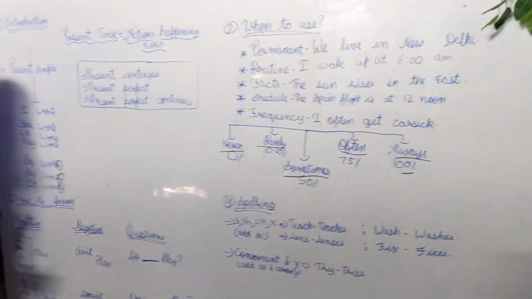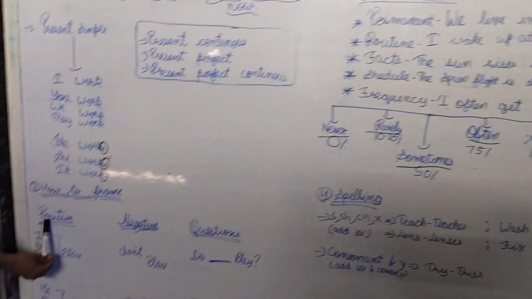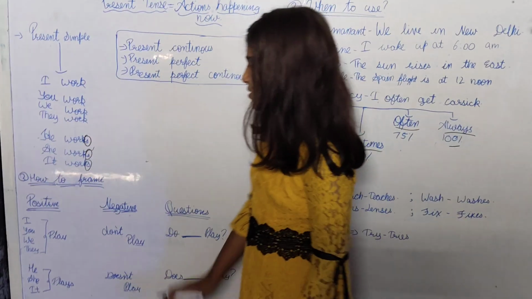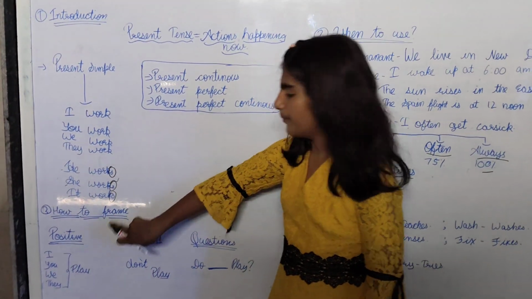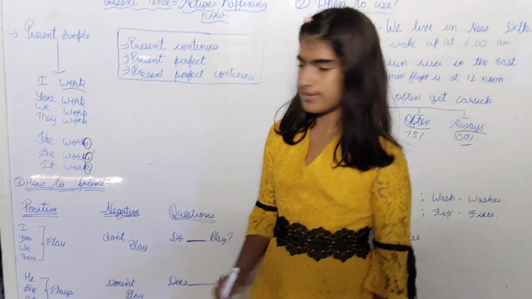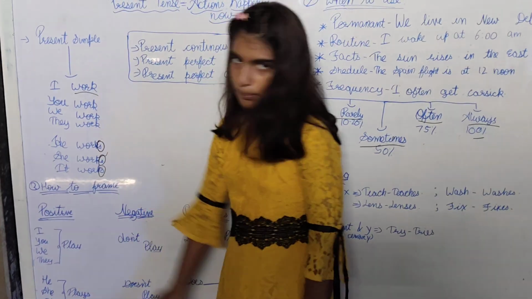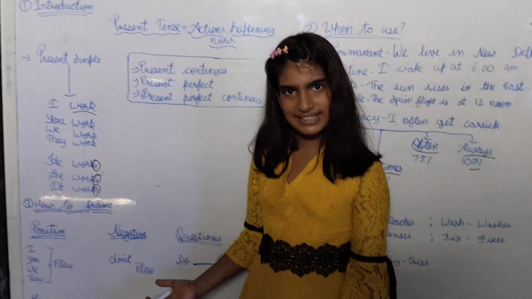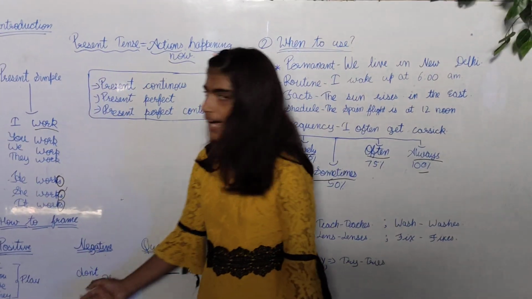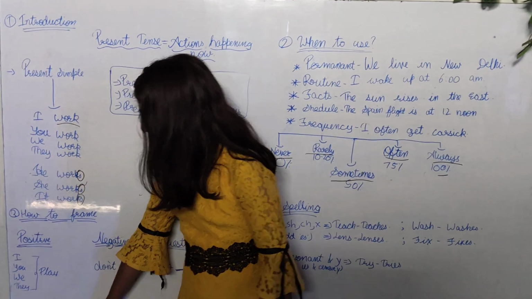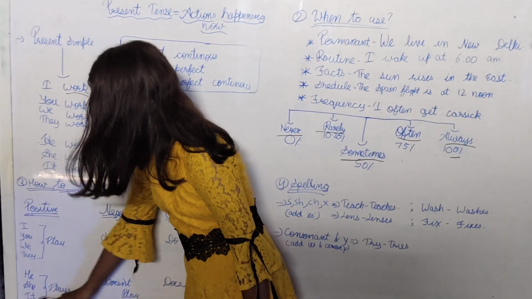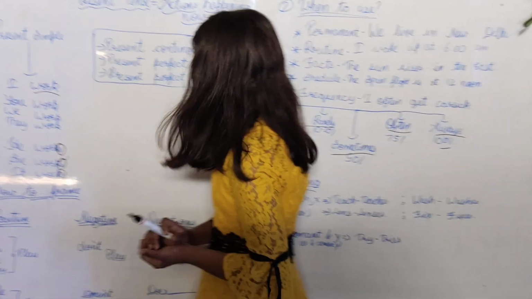Now, let's understand how to frame positive sentences, negative sentences, and questions. In positive sentences, the structure is the same as it is here. I play. We will not only use verbs, we can use all the action words. I play football. You play basketball. We play tennis. They play with us. He plays video games. She plays cricket. And it plays. It could also be used for animals.